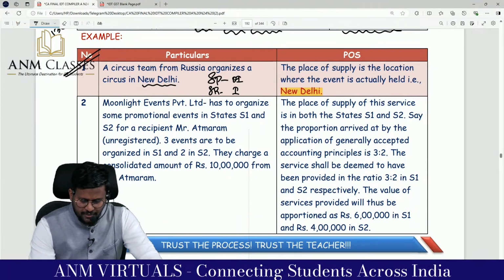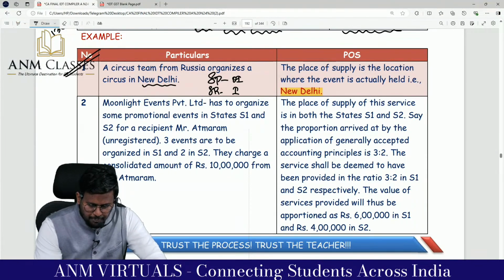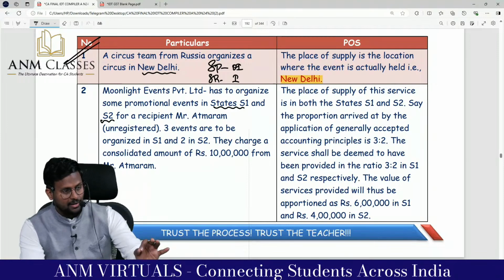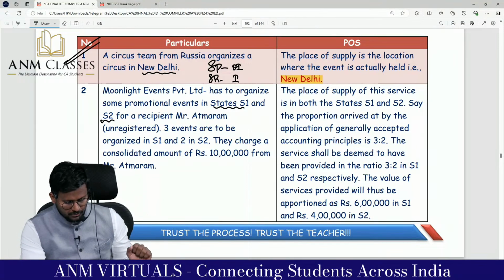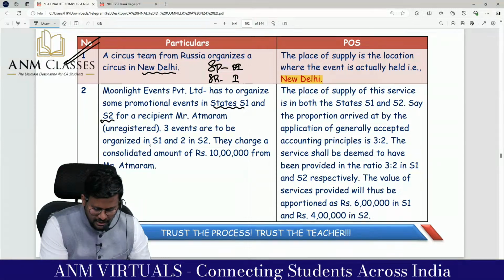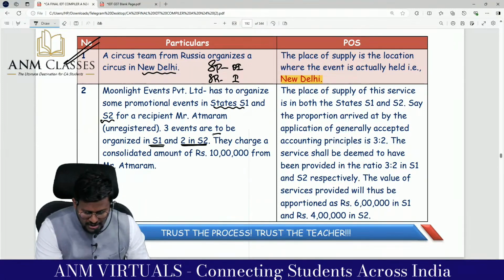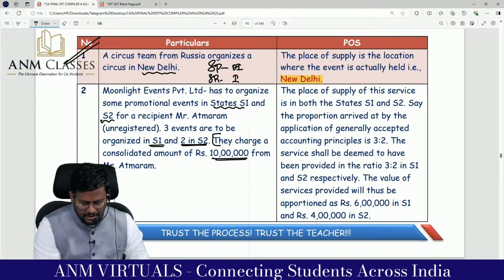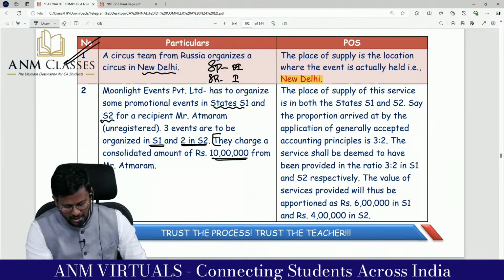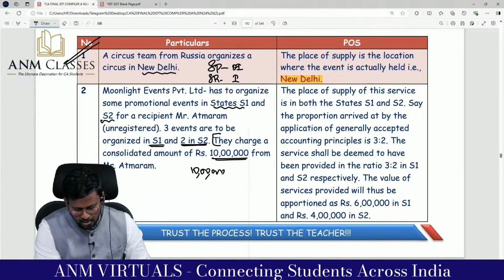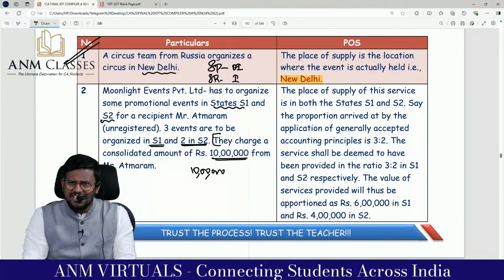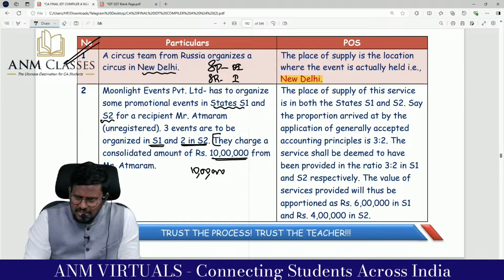Moonlight Events Private Limited has to organize some promotional events in state 1 and state 2 for recipient Mr. A. He is a registered person. 3 events are to be held in state 1 and 2 events in state 2. They charge a consolidated amount of 8 lakh from Mr. A. அப்ப total evlo lakh vaangirukanga. Now they are going to organize the event. That means, sir, we have to apportion the value of supply. Correct?